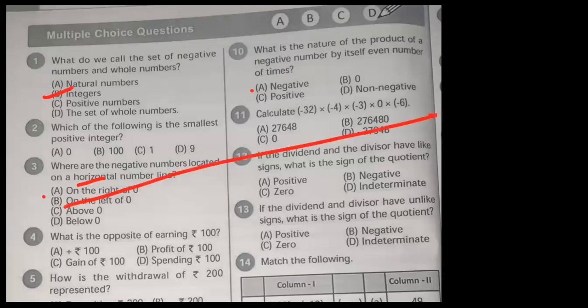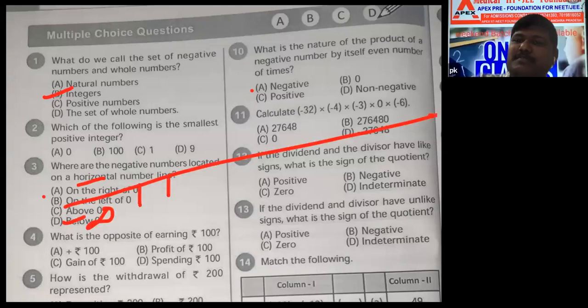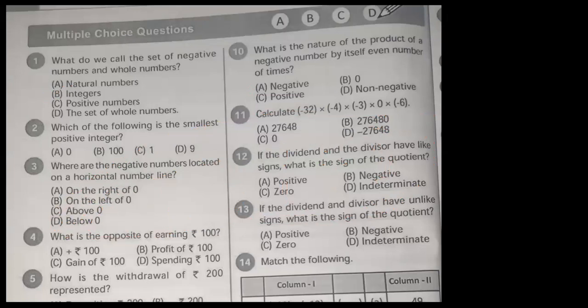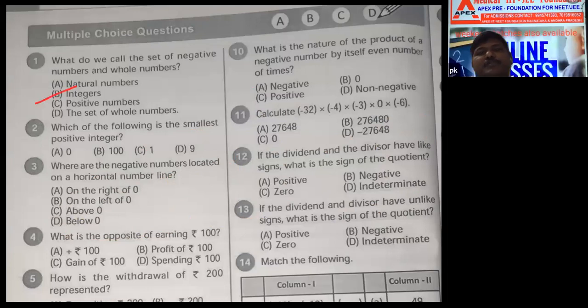This is the number line. Minus infinity, all the negative numbers, minus 2, minus 1. Whole number 0, 1, 2, 3. All these numbers we can call as integers. Correct? Yes, sir. Integers is the answer.